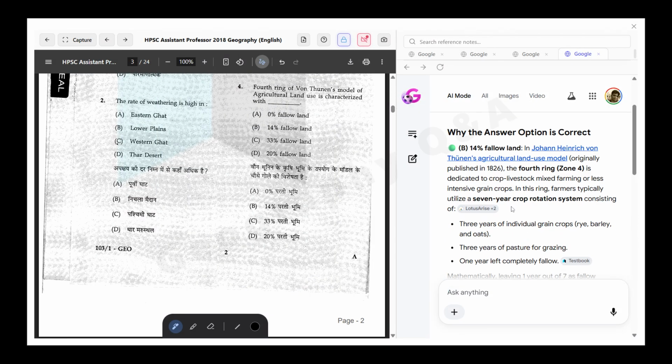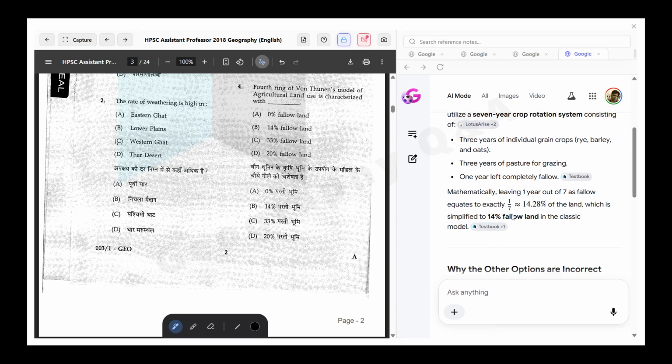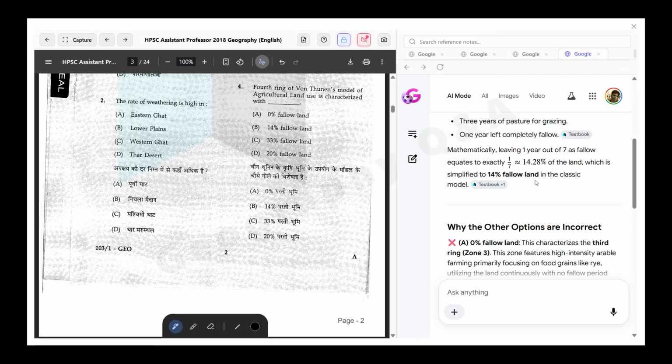So the correct answer is option 14%. The Von Thunen model was given in 1826. One seventh is the calculation, like one seventh is 14.28%, or roughly 14%.